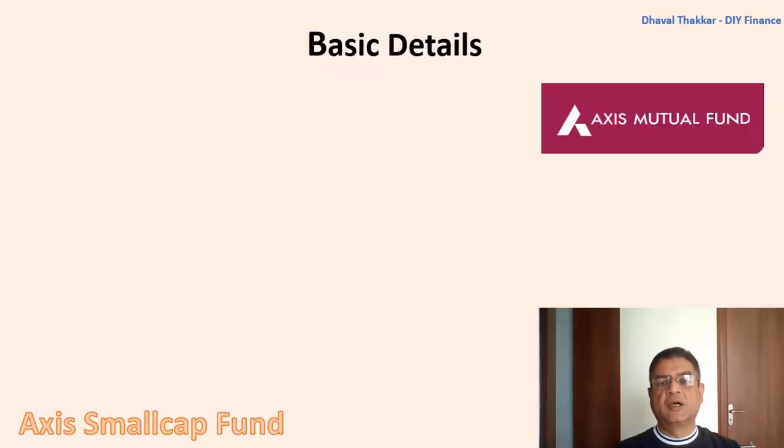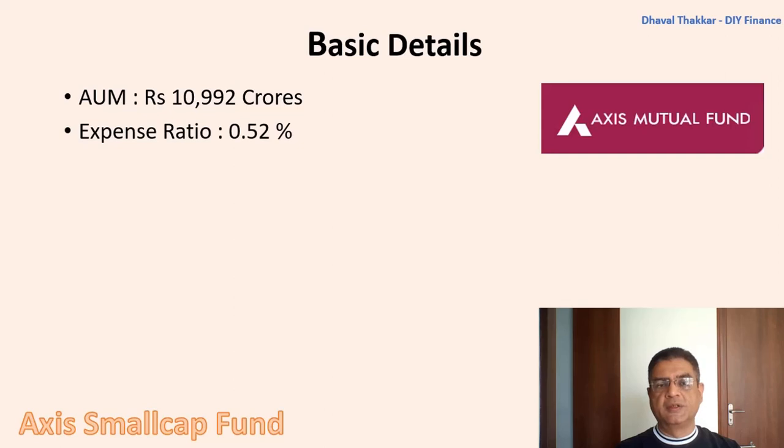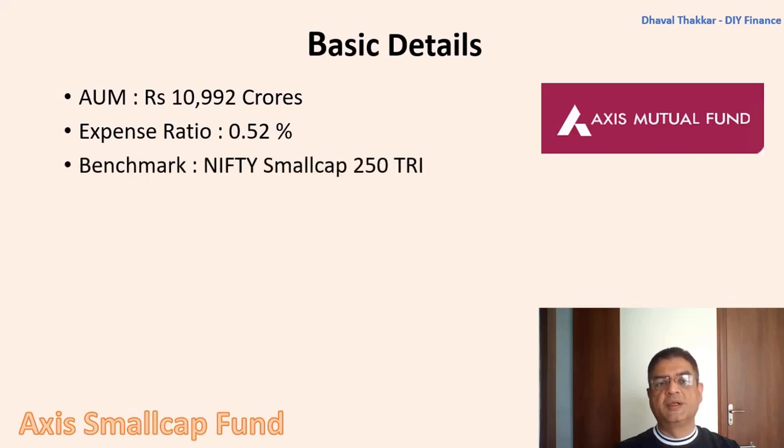First, let's look at the basic details like AUM, that is total asset under management, which is around 11,000 crores, which is a little bit higher for a small cap fund. I will talk about the risk associated with high AUM in the later part of the video. The expense ratio is 0.52%, that is around 0.5%, and is low as compared to other schemes. The benchmark index, that is the reference against which the scheme is compared, is Nifty Small Cap 250 TRI.